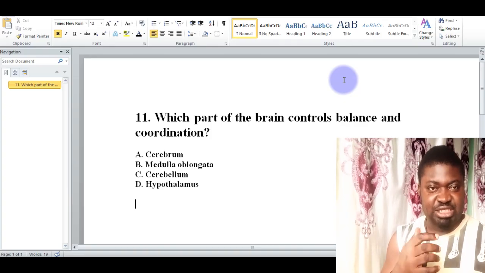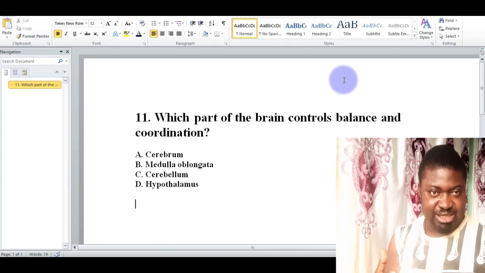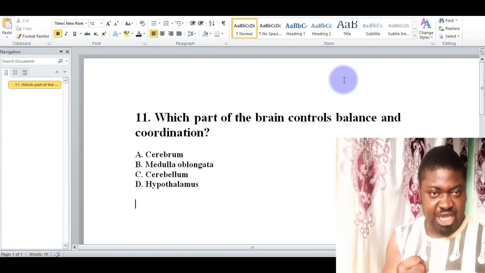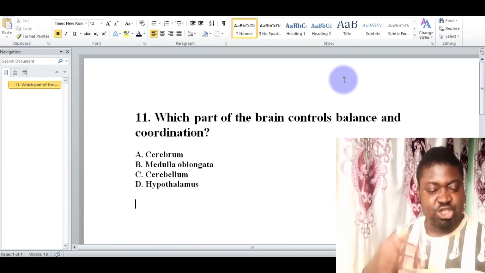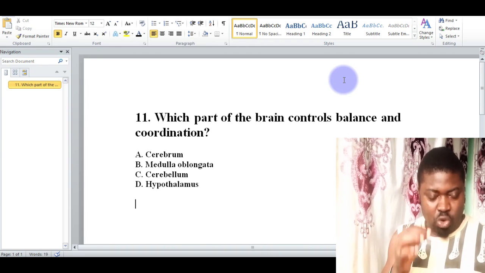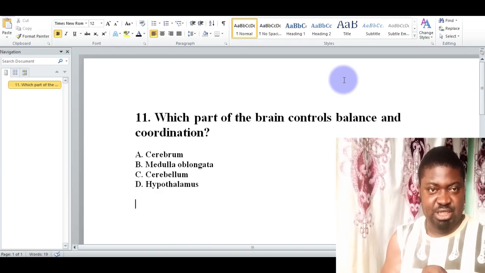Of course, the cerebellum plays the specific function of controlling balance, and it also coordinates muscle activity, and as a result it tends to maintain posture and balance. It is the most important function of the cerebellum. So the correct option here is option C. Let's proceed to the next question.